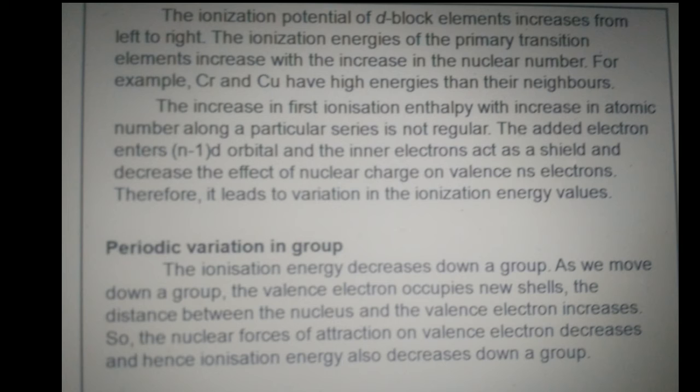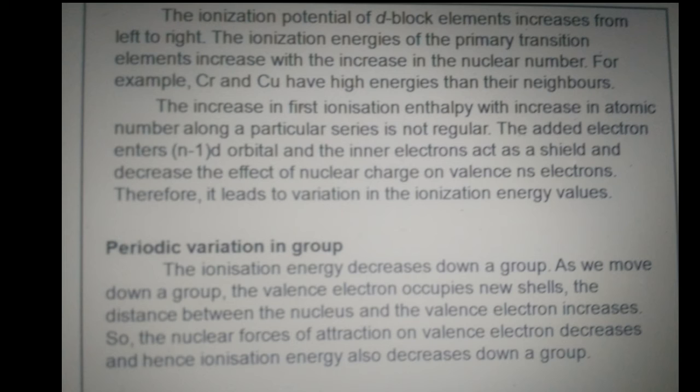The added electron enters the (n-1)d orbital, and the inner electrons act as a shield and decrease the effect of nuclear charge on the valence ns electron. Therefore, it leads to variation in the ionization energy values.